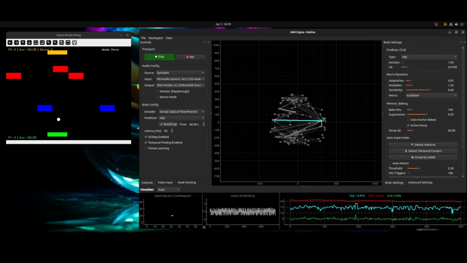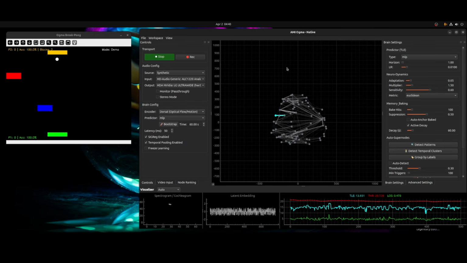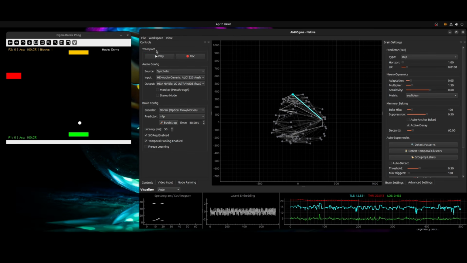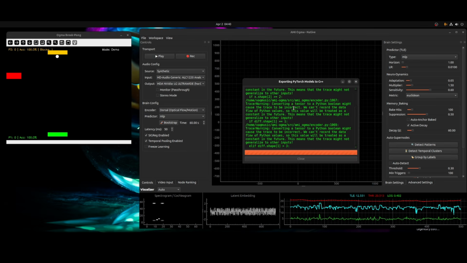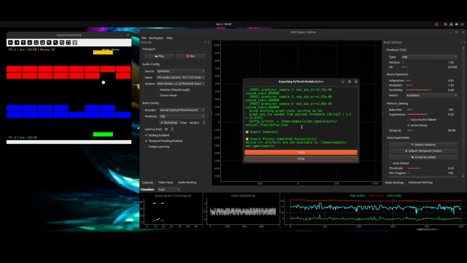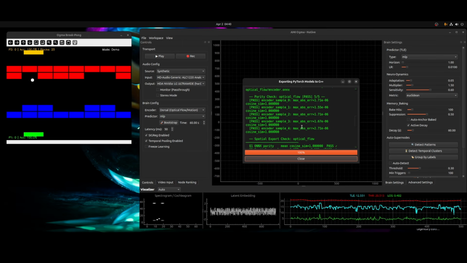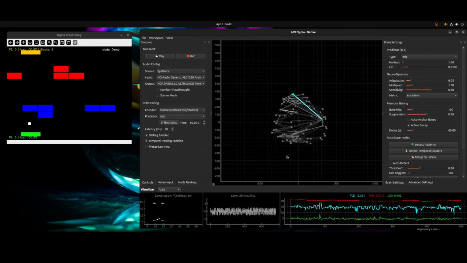So at least the Python version is working correctly. Now, when we're done with this, I can just hit stop. Say we want to export it. Obviously, we could save the brain state like before, but we also have exporting to C++ now. And we have a fairly robust way of exporting this entire configuration into the C++ version and doing some parity checking between the Python version and the C++ version. Actually, I'm going to turn this thing off for now because it's so annoying. So that's all well and good.